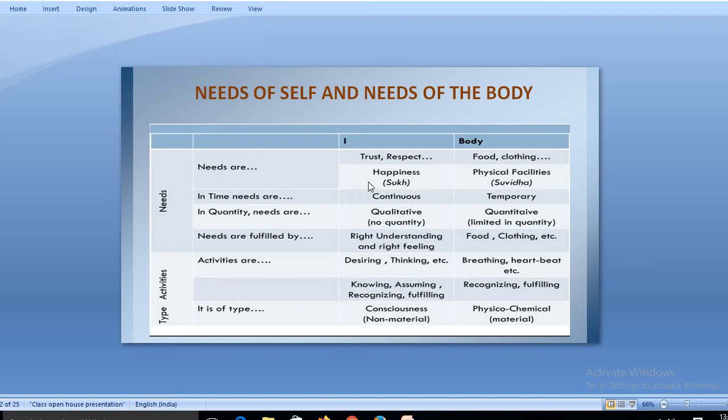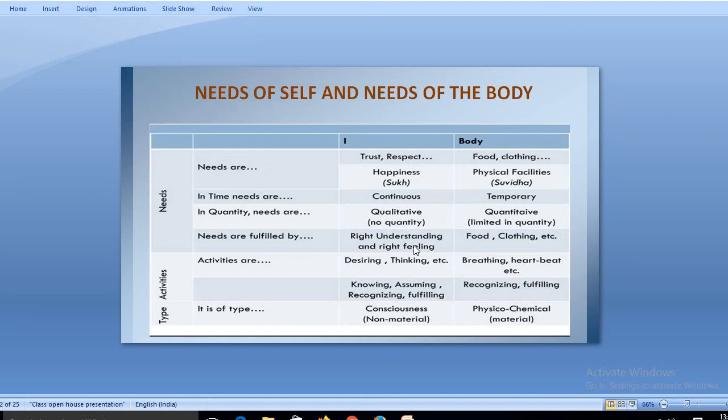If I talk about the quantity that is being asked by the I, it is something apart, it's non-quantity, because respect everybody wants, love everybody wants, happiness everybody wants. So there is no quantity. We can't measure it. We don't have any kind of meter to measure it in the right way.